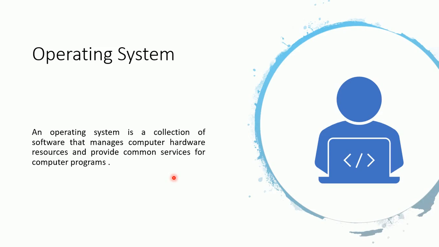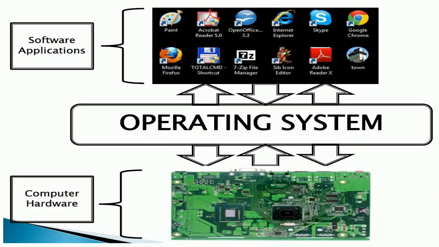An operating system acts as an interface between the user and the computer hardware. Operating system ensures the communication between the application software and computer hardware. All the user requests from application software pass through the operating system layer before going to the hardware. Similarly, the hardware responses pass through the operating system layer before going to the software application layer.